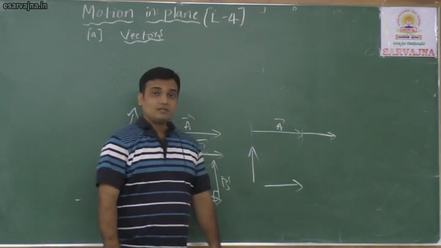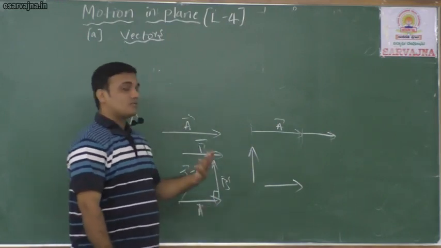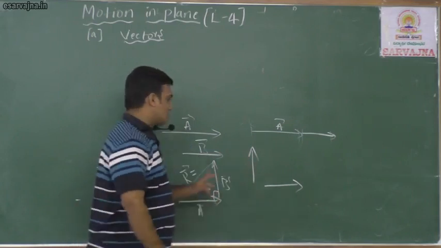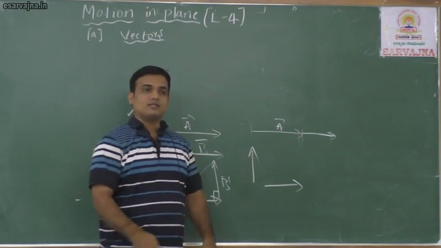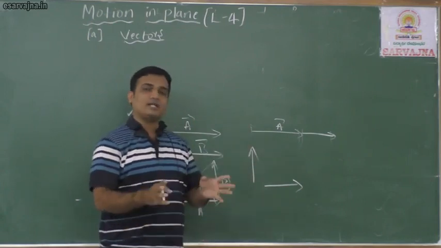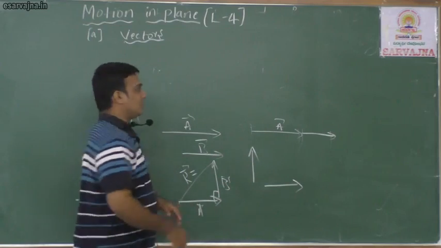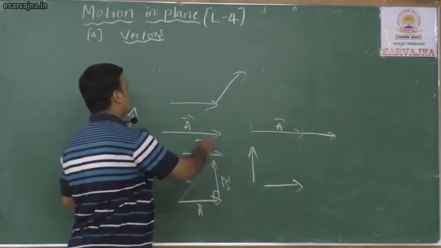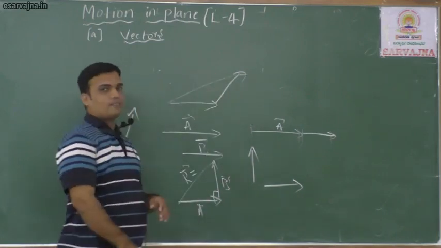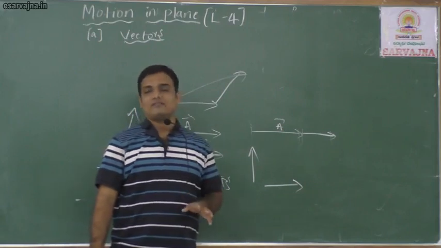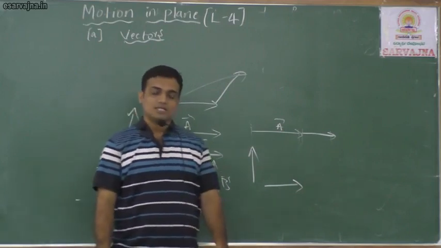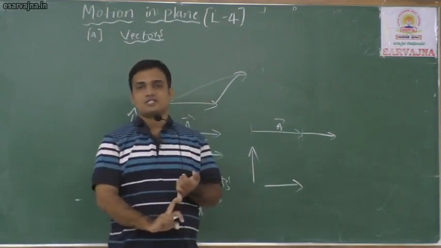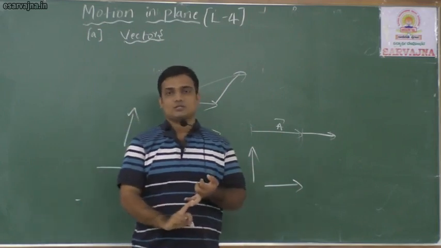Now another method. Suppose two vectors are having different directions. It is not 90 degrees, it is not 0 degrees. Apart from 0 and 90, they are having some other angle, for example like this. How do we find the resultant? To find the resultant we have different methods. These different methods of vector addition are called the triangular law of vector addition, parallelogram law of vector addition, polygon law